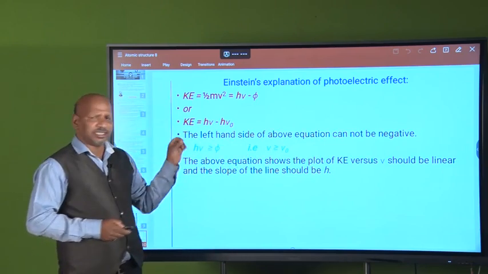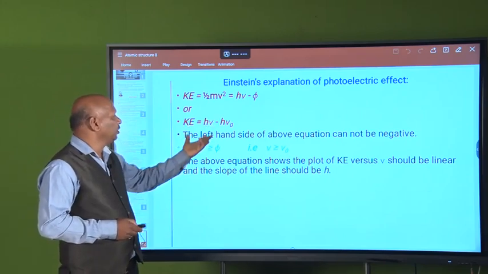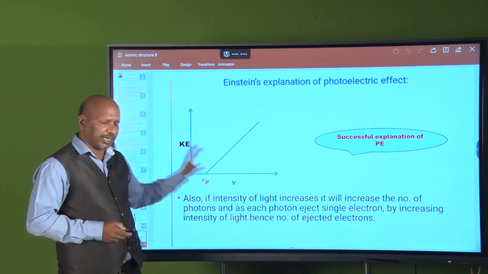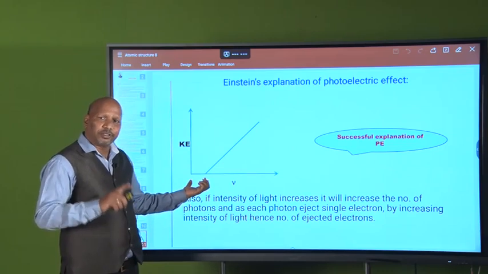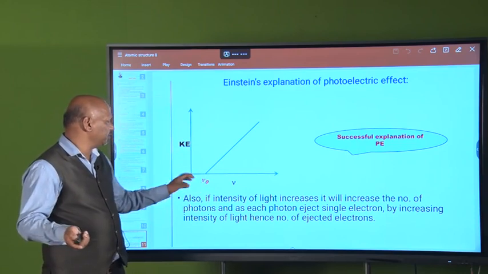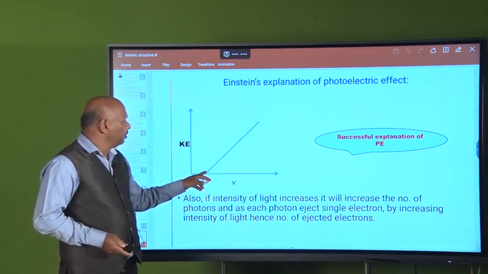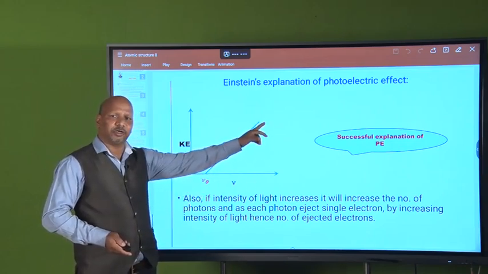If nu is less than nu zero, electrons are not ejected. If you plot this, you get a plot of kinetic energy versus nu. Up to nu zero, electrons are not ejected, so there is no kinetic energy. After nu zero, if you increase nu, the kinetic energy of the ejected electron increases.